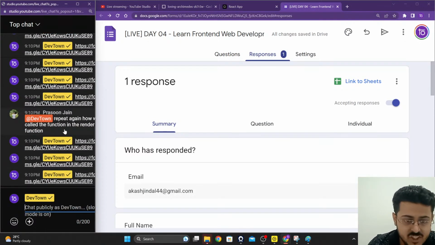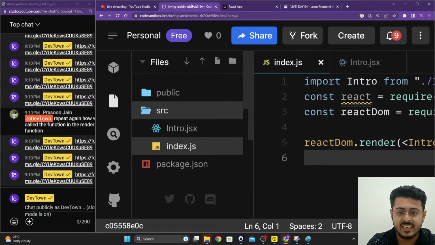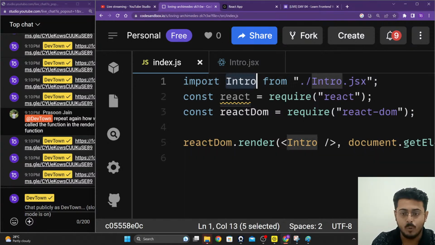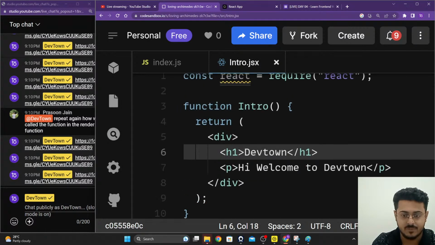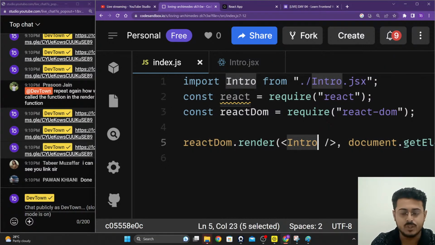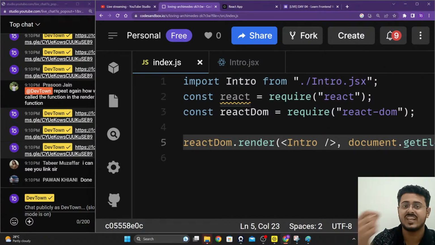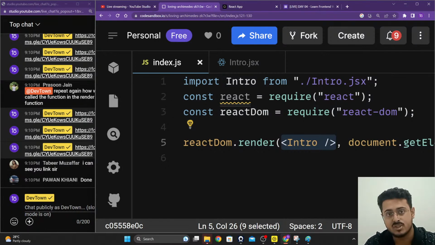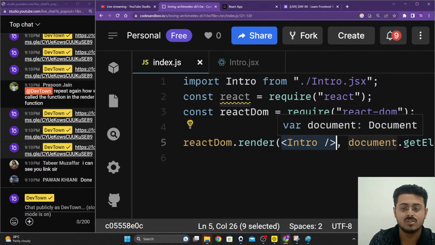How do we call the function in the render function? Okay, whatever you imported, the intro from intro.jsx, right? This function got created, you exported it right over here, you imported it right over here. Now to just use it, instead of calling that function, because this is JSX, not vanilla JavaScript, this is JSX and this is a component, not a function anymore. So to do that, we call it by just writing this particular type of structure. This is called a self-closing tag.